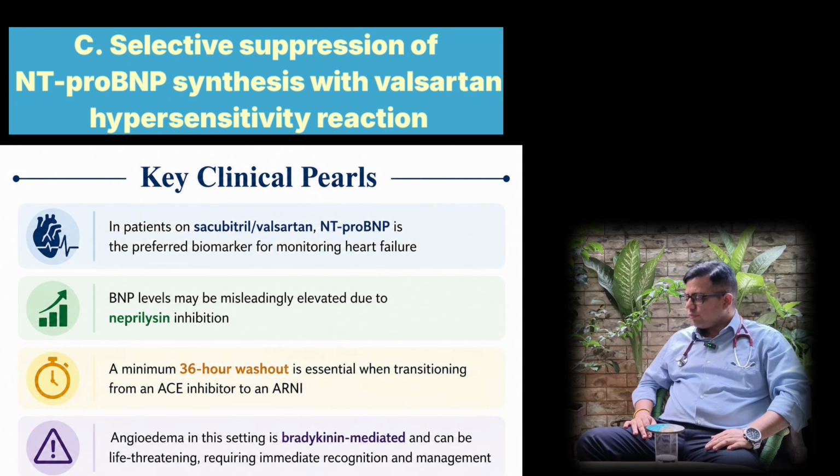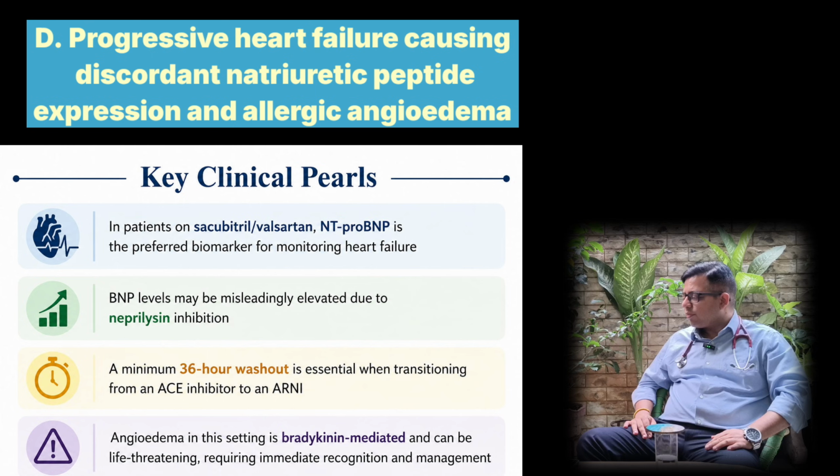Option C, selective suppression of the NT-proBNP synthesis with valsartan hypersensitivity reaction. So there is no selective suppression of NT-proBNP. NT-proBNP is telling about the resolution of the heart failure, and again the hypersensitivity reaction is not caused by valsartan because valsartan does not lead generally to hypersensitive reactions. Option D is progressive heart failure causing discoordinate natriuretic peptide expression and allergic angioedema. No, this is also not true.